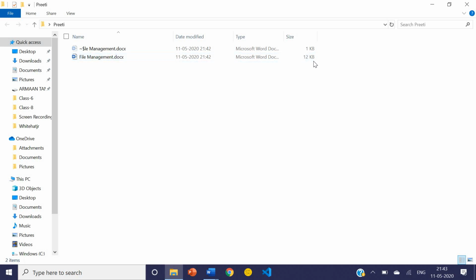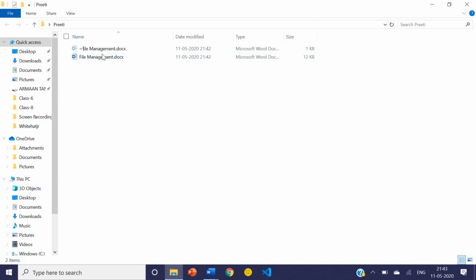This is a storage unit. Whatever data you are giving to the computer, you are storing in the computer, it will be stored in the form of bytes. Kilobytes, megabytes, gigabytes, terabytes. So these are the storage units, and here the size of the file is showing 12 KB. Now I hope it is clear.